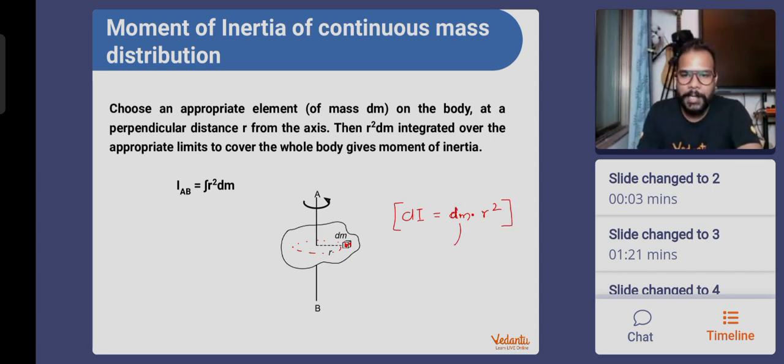So we basically want to write this dm mass in terms of the mass of the object, in terms of its physical dimensions, maybe L or R, depending upon what kind of body it is, and we will try to write down the moment of inertia by integrating over the entire body. That's what we are going to do. We're going to integrate this thing. So when we integrate, we're going to get the moment of inertia of the entire body as the integration of dm into r square, or r square into dm. That's going to be the basic idea.